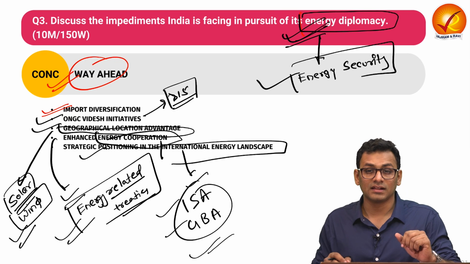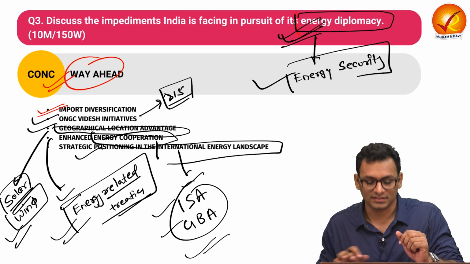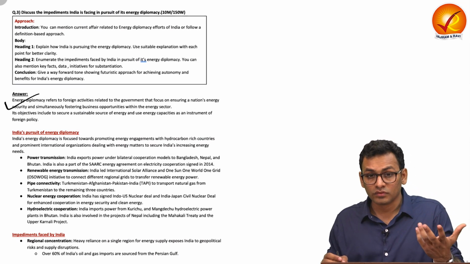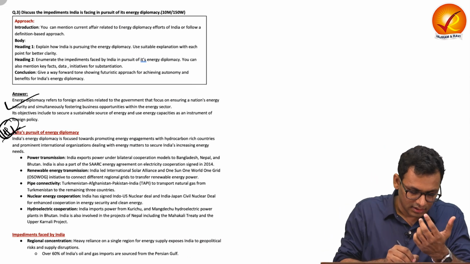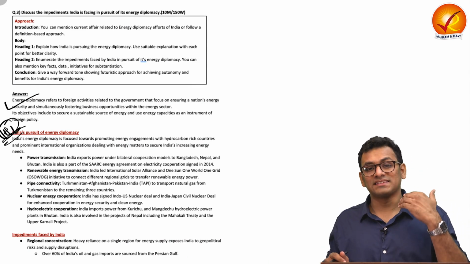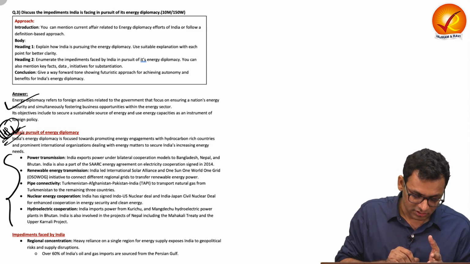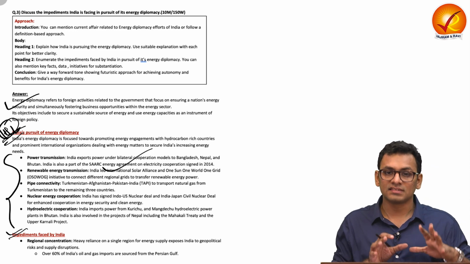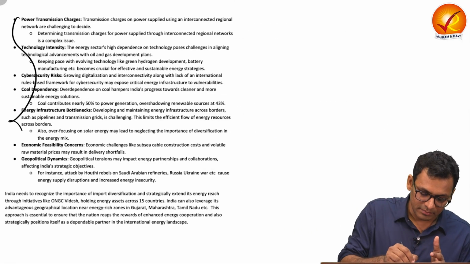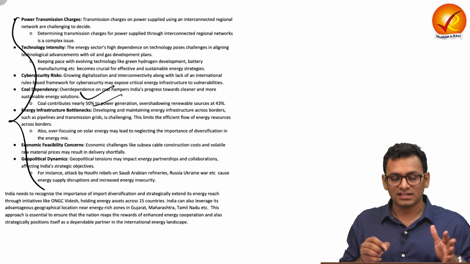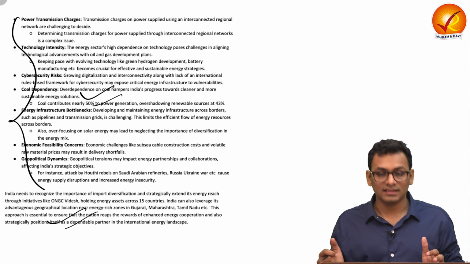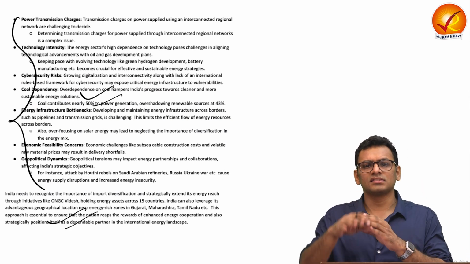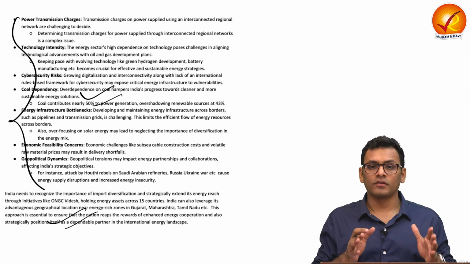Let us see the model answer and understand how we can inculcate the same in our answer writing practice. In the introduction, you can talk about what exactly energy diplomacy is. You can cite certain proof points that are in current affairs. In heading 1 of the question, you can talk about how exactly India is pursuing energy diplomacy. You can give different proof points for the same along with examples. Then you can talk about certain challenges, impediments faced by India, listing down the impediments along with examples, and lastly, in the way ahead, you can talk about how exactly India can leverage certain aspects to ensure that energy diplomacy is realized into energy security. So this is all for question number 3.